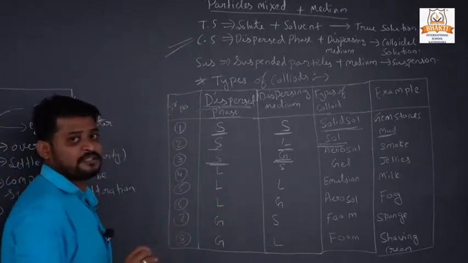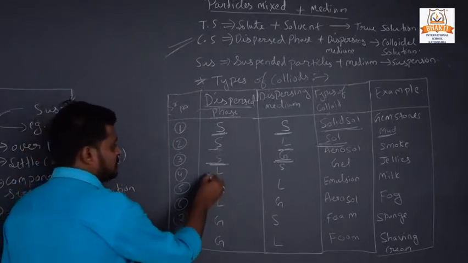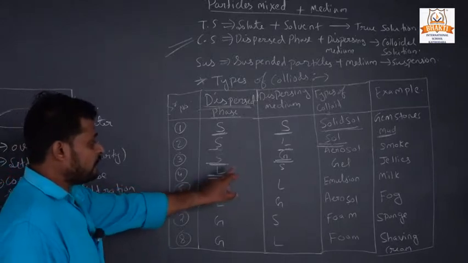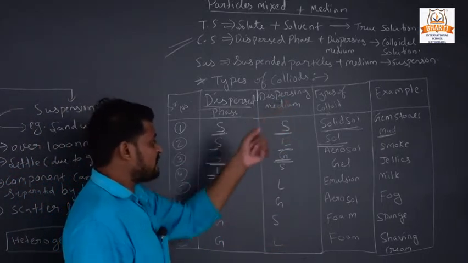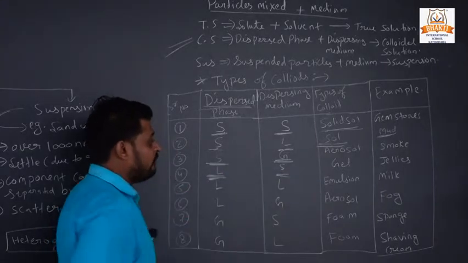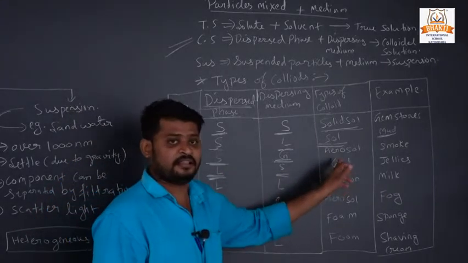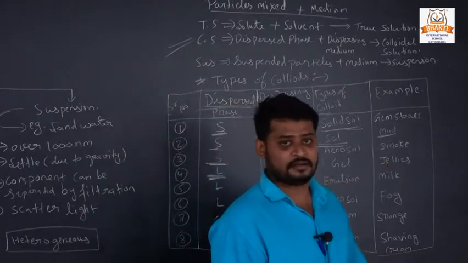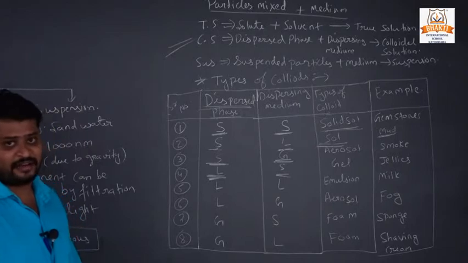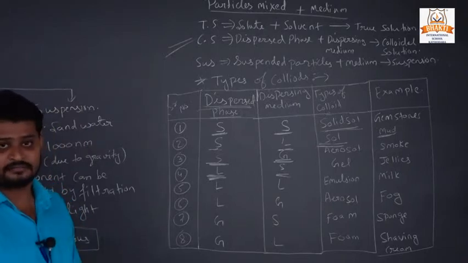Now we change the dispersed phase, and we take liquid as the dispersed phase. If we take the dispersing medium solid, then liquid plus solid gives gel. The example of gel is jelly, which all of us already eat. It is like solid and liquid both.